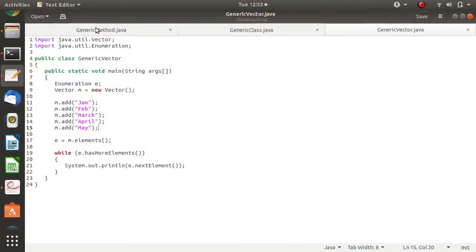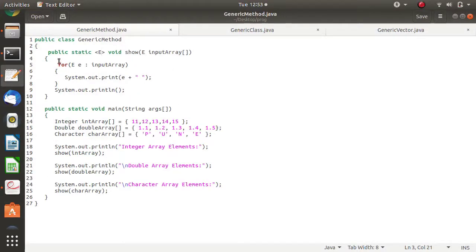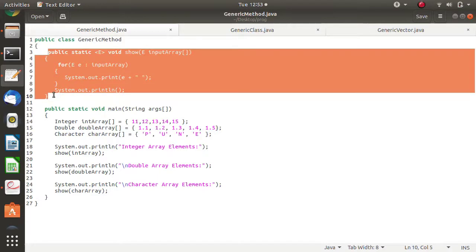Now see, here we have defined one method called show. The motive behind writing this method is that the first time it should print an integer array, the second time a double array, and the third time a character array.